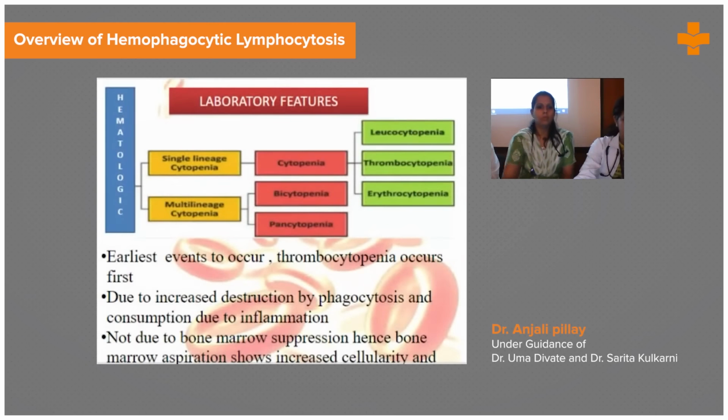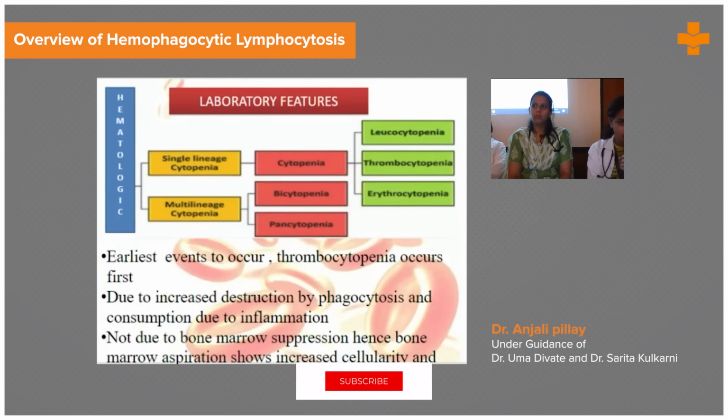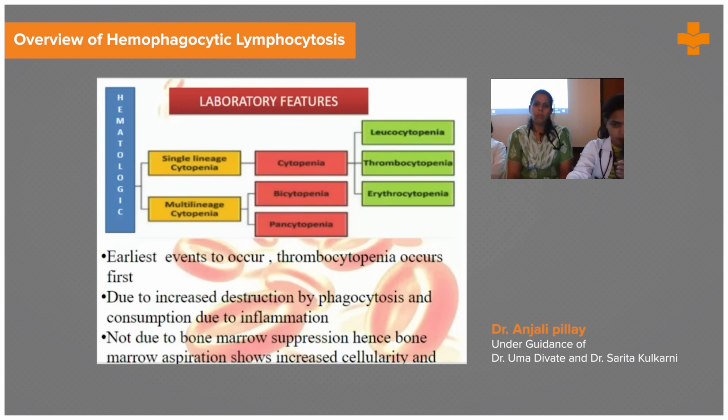Laboratory features: hematological manifestation can be a single line cytopenia, showing leukocytopenia, thrombocytopenia, or erythrocytopenia. Once multiple lineages are involved, they may present as pancytopenia. But the earliest manifestation may be thrombocytopenia. This is due to increased destruction by phagocytosis, as we see in the pathogenesis, where activated macrophages keep on engulfing cells and tissues, resulting in destruction. And this is not due to bone marrow suppression. Once we do a bone marrow examination, it will show increased cellularity.